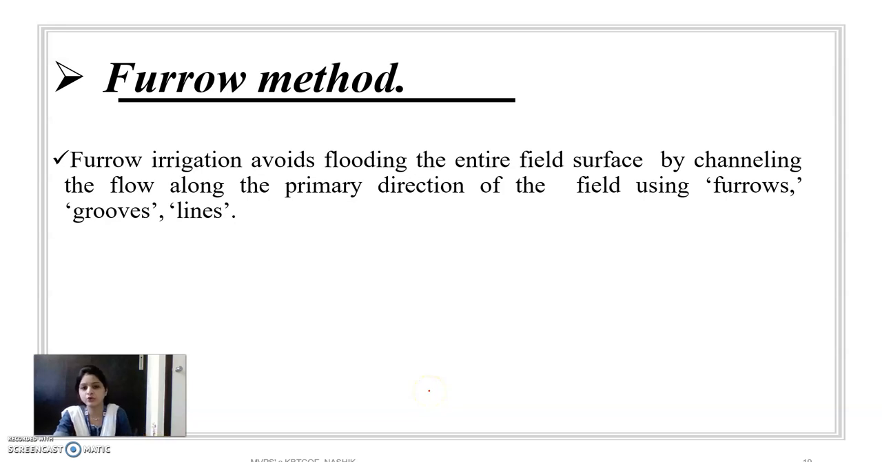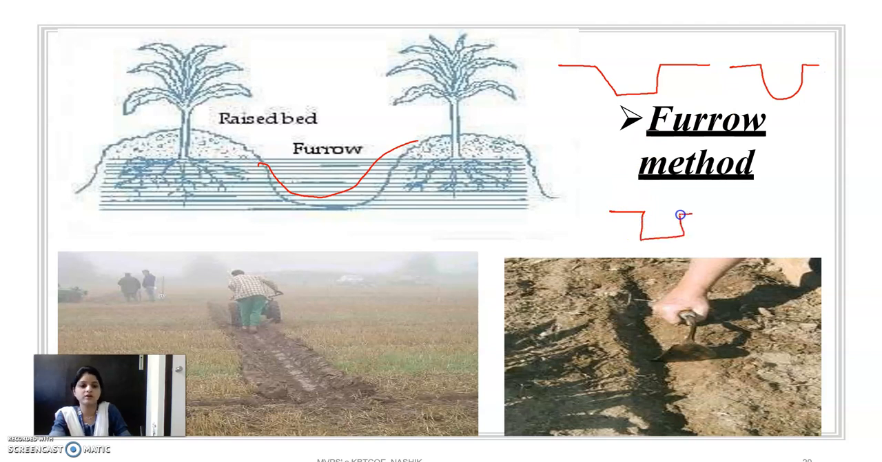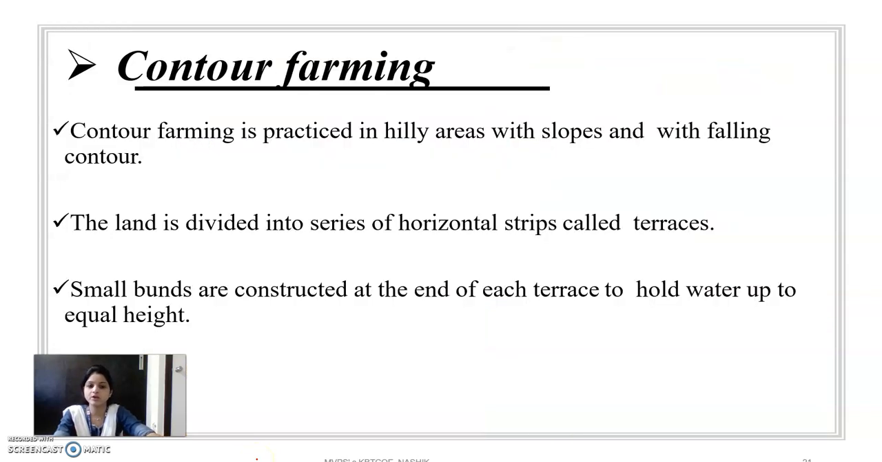Then the next method is the furrow irrigation system. Furrow irrigation avoids flooding the entire field surface, and water is directed in the field using furrows, grooves or lines. We can see in the diagram these small furrows provided in a furrow irrigation system. These furrows can be in a trapezoidal section, a semicircular section, or a rectangular section. So these are the different furrows, provided here in the land surface.